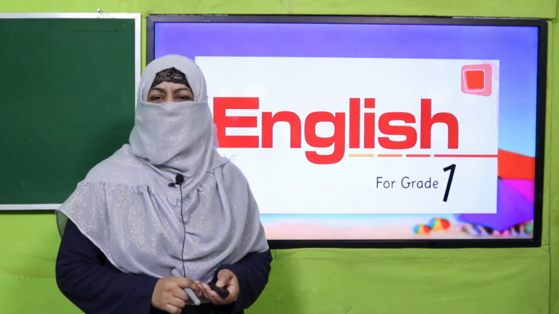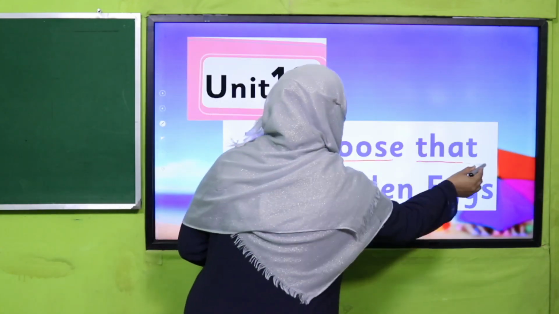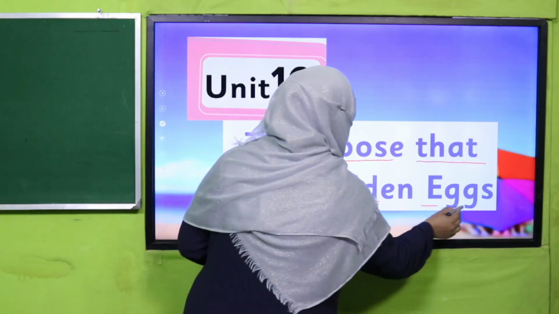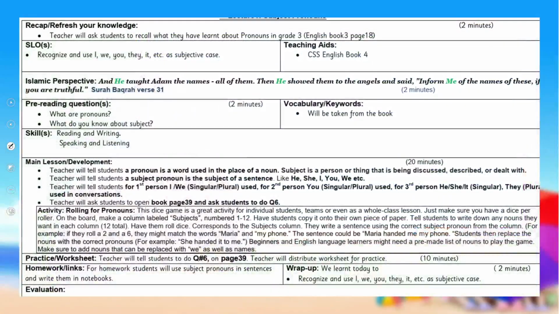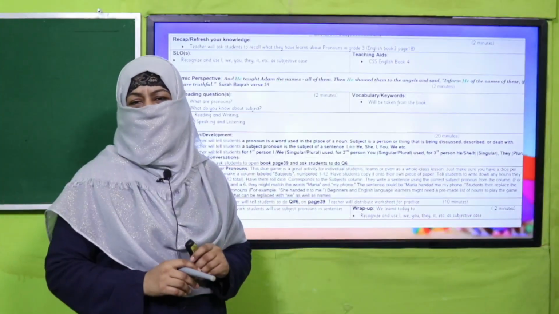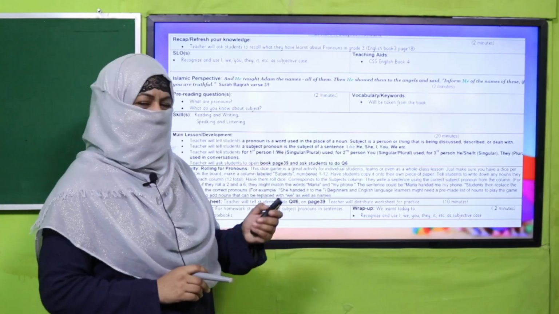And we are learning Unit 10. Its title is The Goose That Laid Golden Eggs. My dear fellow teachers, this lesson plan, PowerPoint presentation and worksheet links are given. You may click it, download it, follow it as it is or modify it for your convenience. I'm going to deliver my lecture according to this lesson plan.